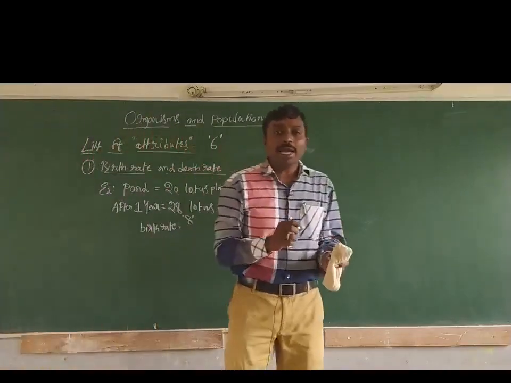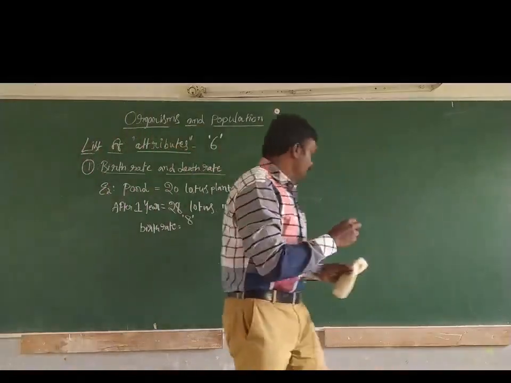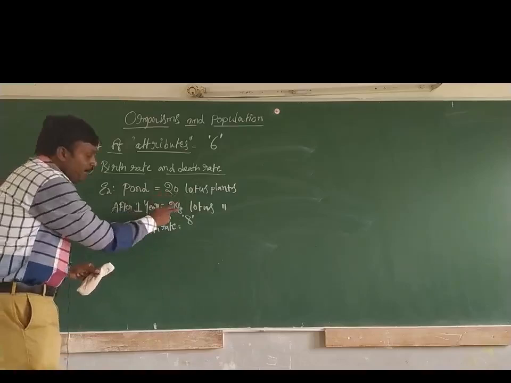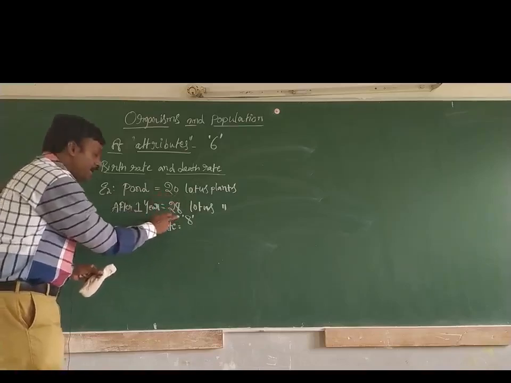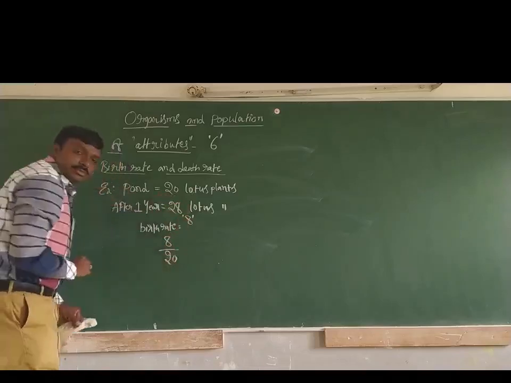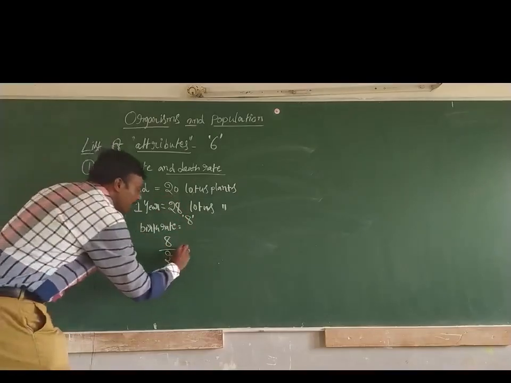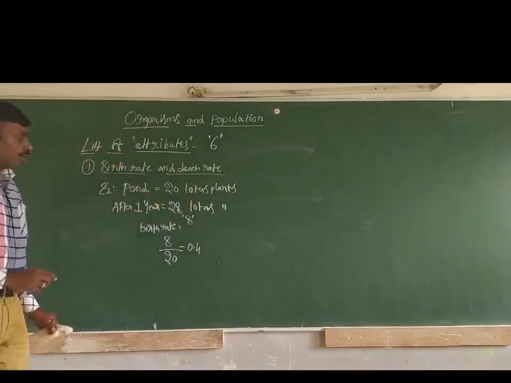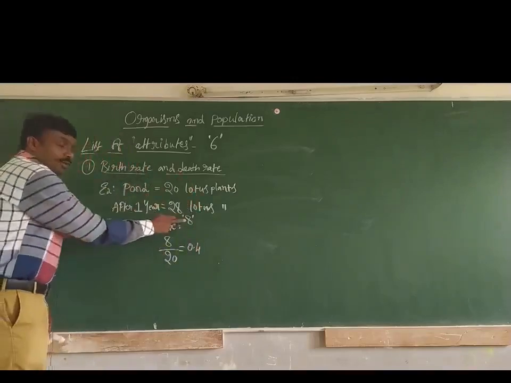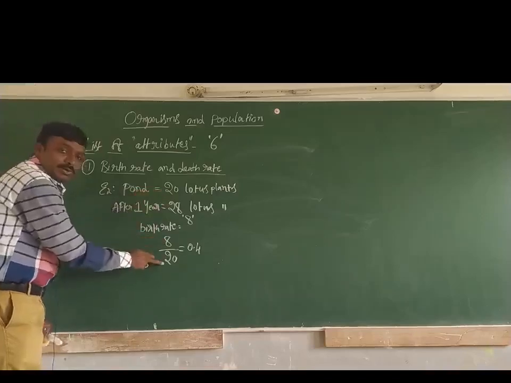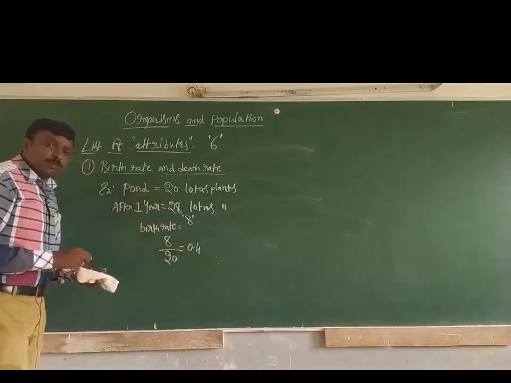So how do we calculate birth rate? This is very important. Initially 20 and increased ones are 8. So 8 by 20, the value will be 0.4. So 8 plants are the new plants, 20 are the parental plants, so 8 by 20 gives 0.4.